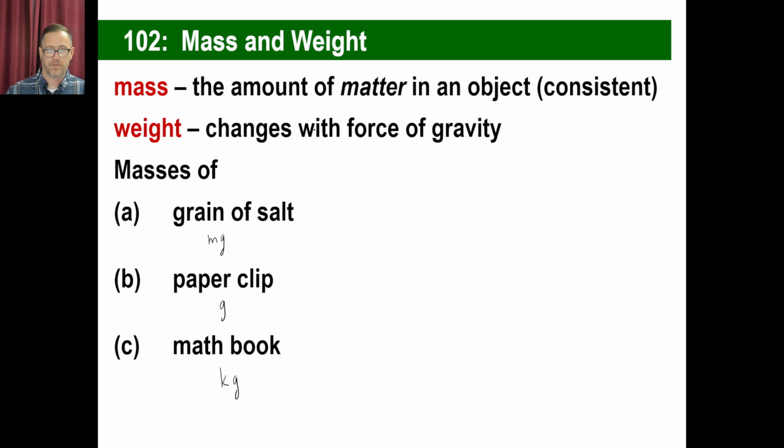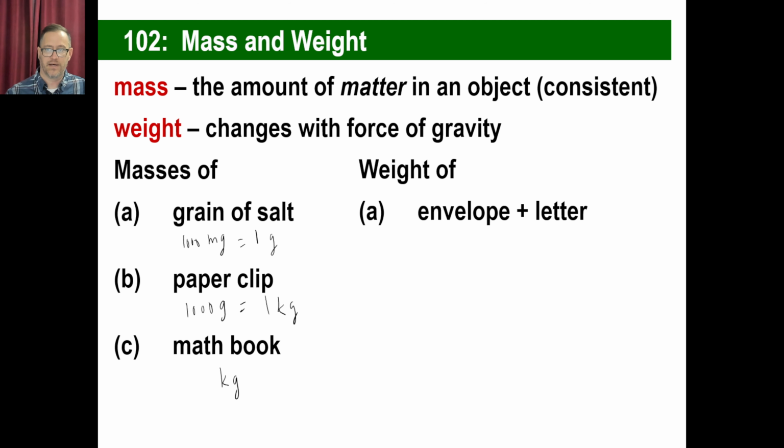So if you want to write some kind of a formula, 1,000 milligrams equals 1 gram, and 1,000 grams equals 1 kilogram. A kilogram, by the way, is about a couple of pounds if you were to do some kind of a conversion like that.